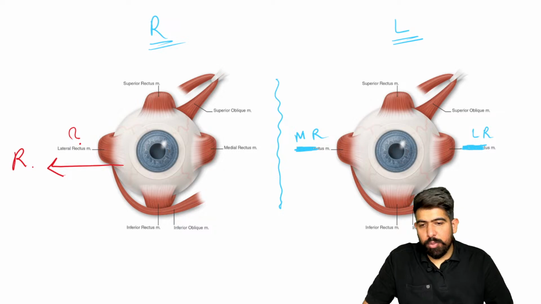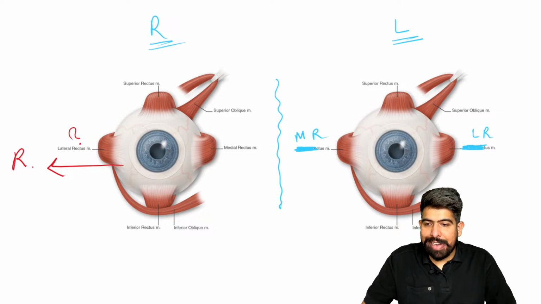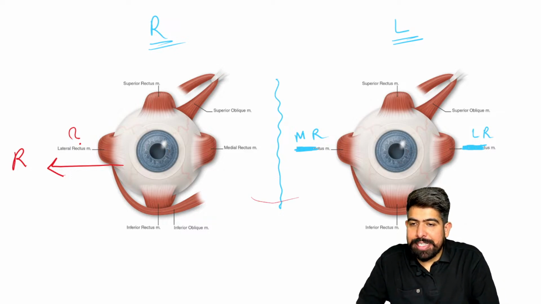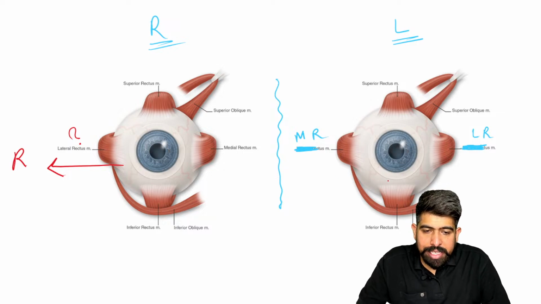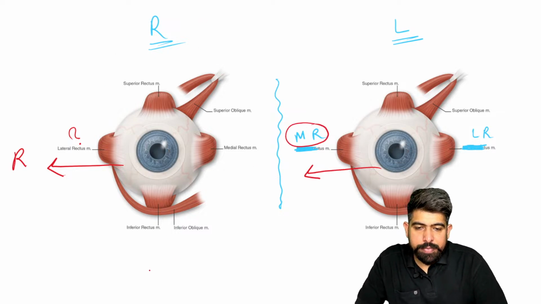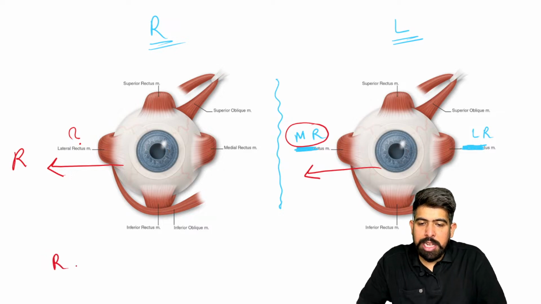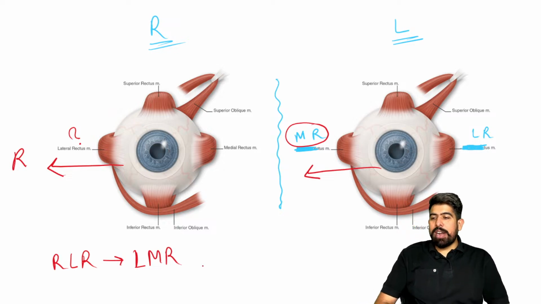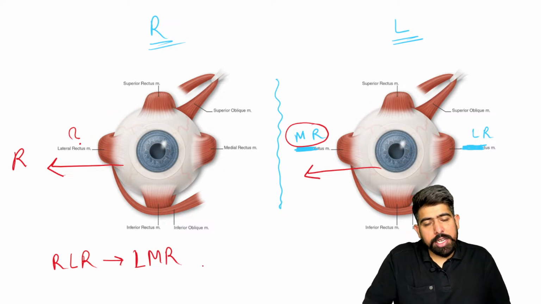Now, if it is working for the right side, it is moving the eye to the right side. So our left eye will also be moving to the right side. Left eye will also move to the right side. So for moving the left eye to the right side, which muscle is going to work? Your medial rectus. So the question is asking you: the right lateral rectus yoke muscle is what? The right lateral rectus yoke muscle is your left medial rectus.